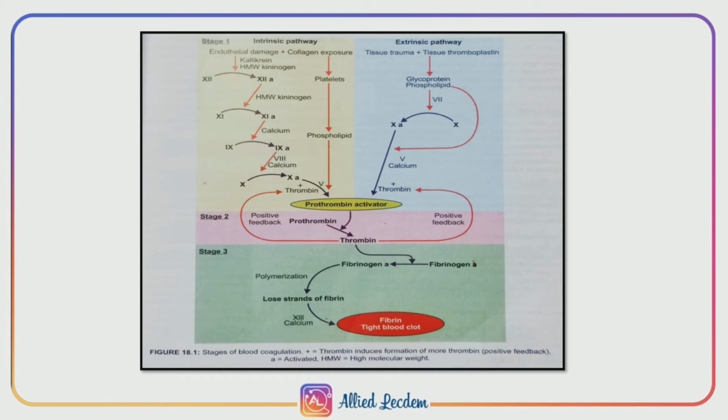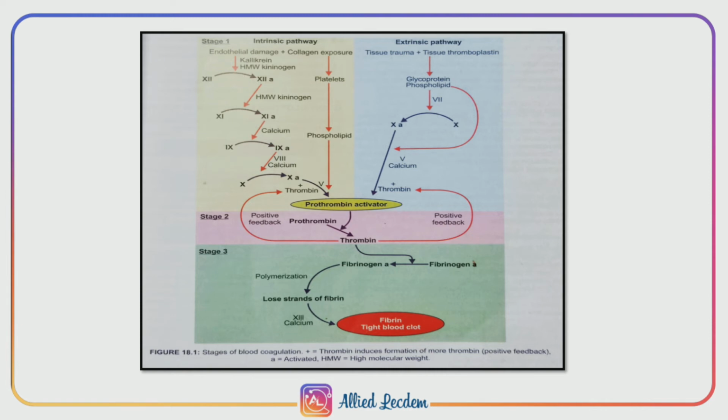The sequence of events in the intrinsic pathway is: during injury, the blood vessel is ruptured, the endothelium is damaged, and the collagen beneath the endothelium is exposed. Then factor 12, that is Hageman factor, comes in contact with collagen. It converts into activated factor 12 in the presence of kallikrein and high molecular weight kininogen.